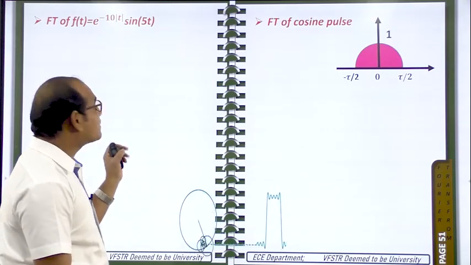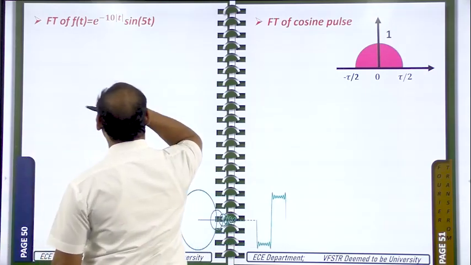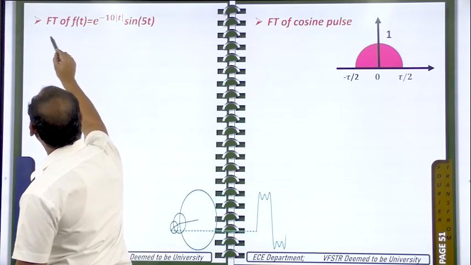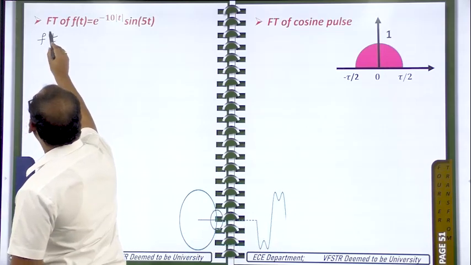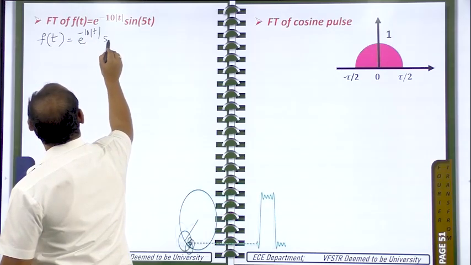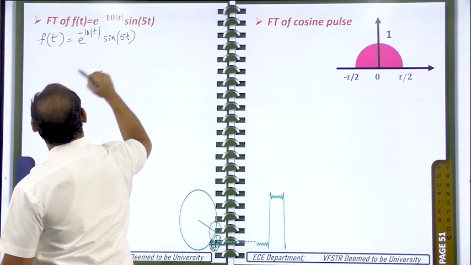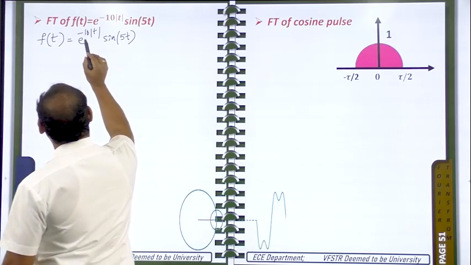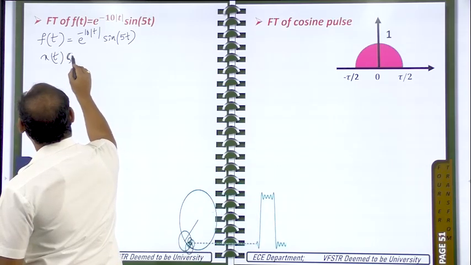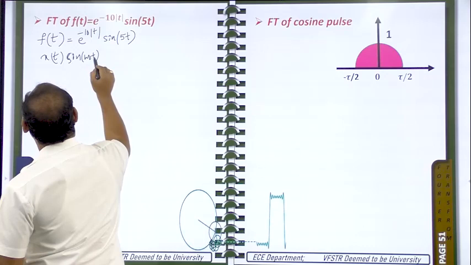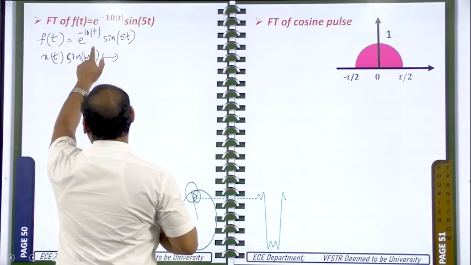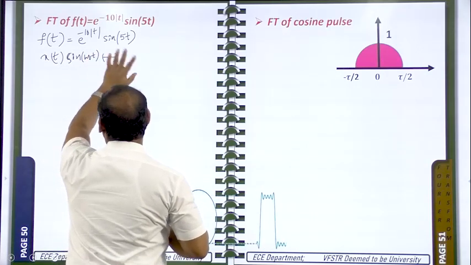Okay. Now we need to find the Fourier transform of the signal f of t, that is equal to e power minus 10 modulus of t sine of pi t. For this signal we need to find the Fourier transform. So once again I am writing the signal here. f of t is equal to e power minus 10 modulus of t sine of pi t. This signal has to be compared with x of t sine omega naught t. These two are looking the same. x of t is nothing but e power minus 10 modulus of t, and sine omega naught t is nothing but sine of pi t.